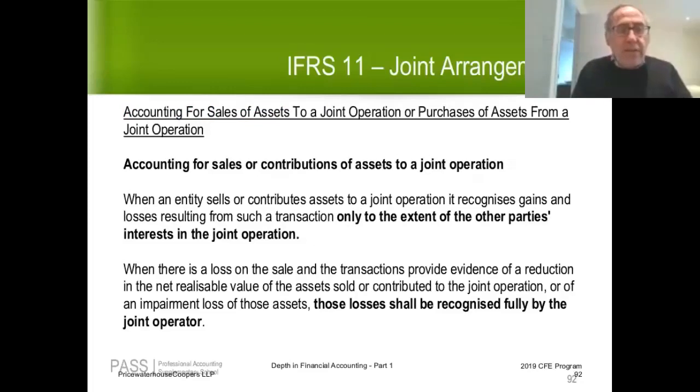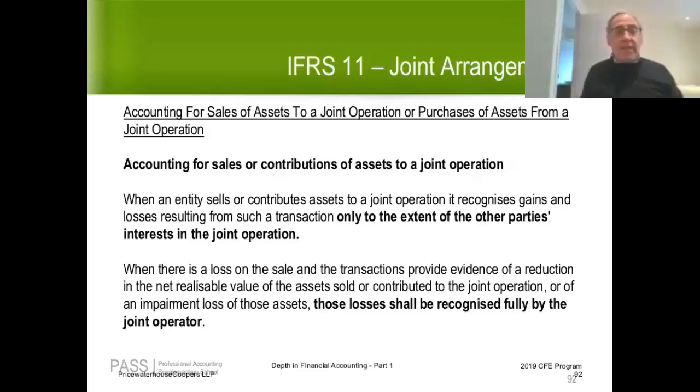When an entity sells or contributes assets to a joint operation, it recognizes gains and losses resulting from such a transaction, but only to the extent of the other party's interest in the joint operation. So if A owns a 60% interest, they can only recognize 40% of the gain. Let's say they made a gain of $100, they can only recognize 40% of the gain if they own 60%.